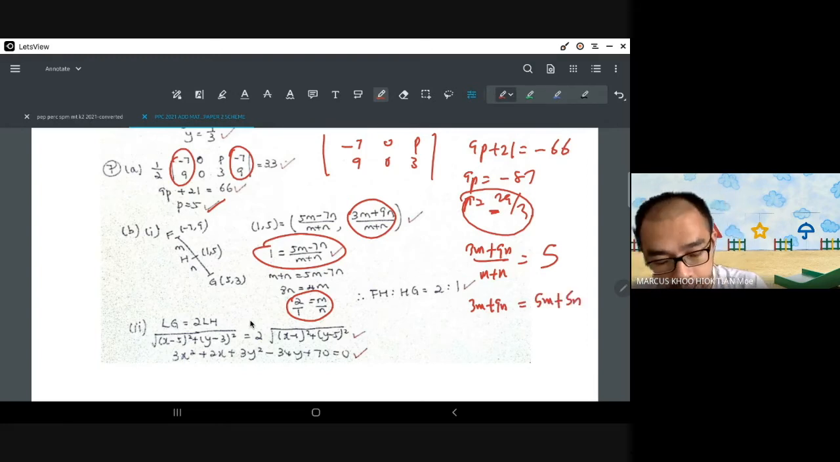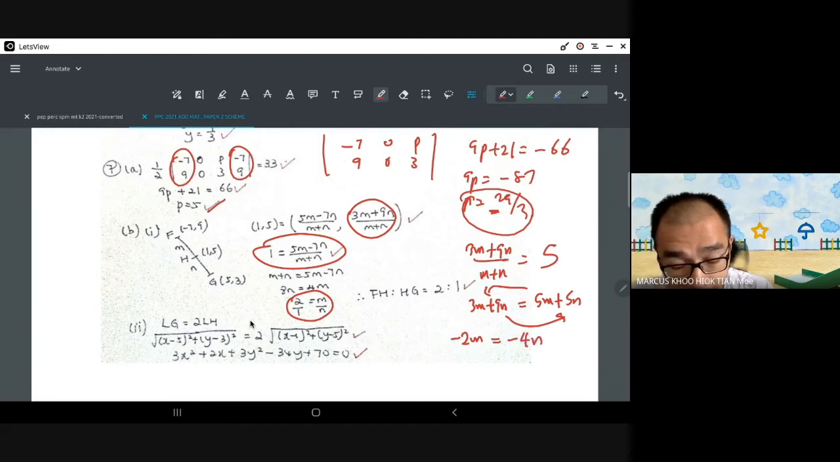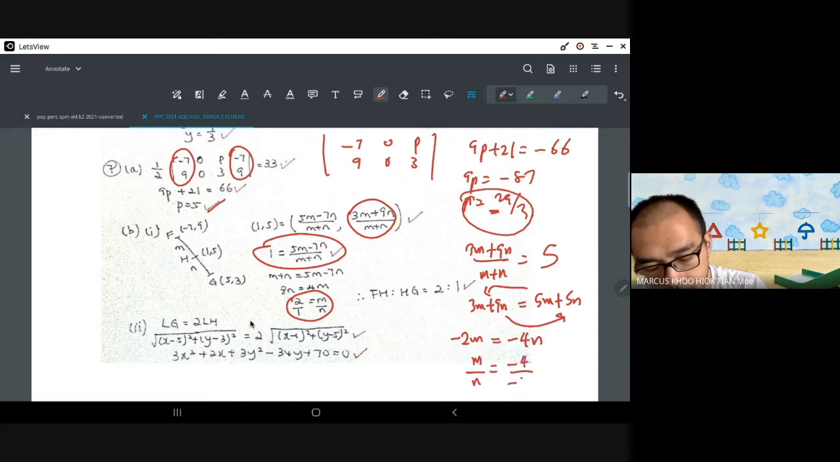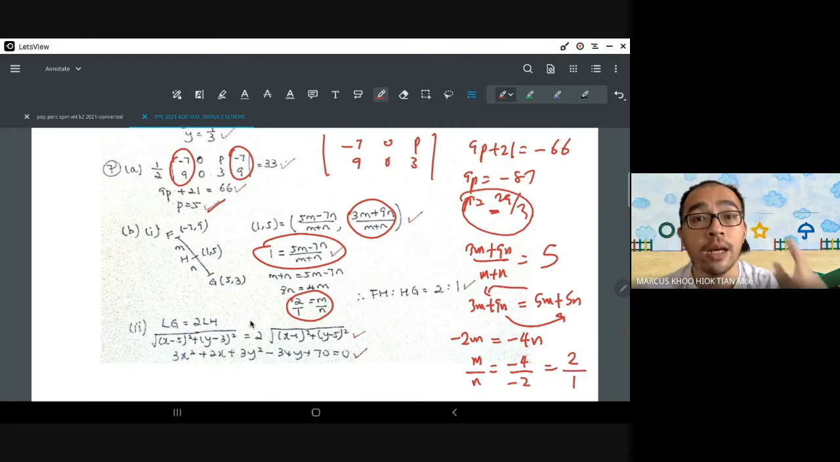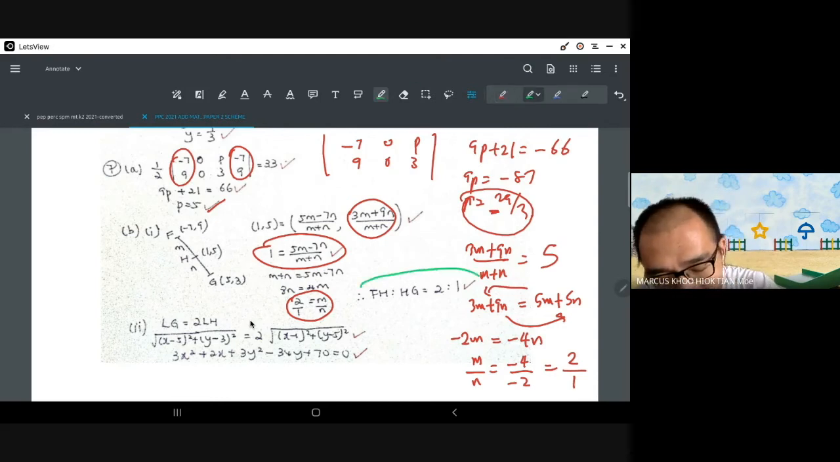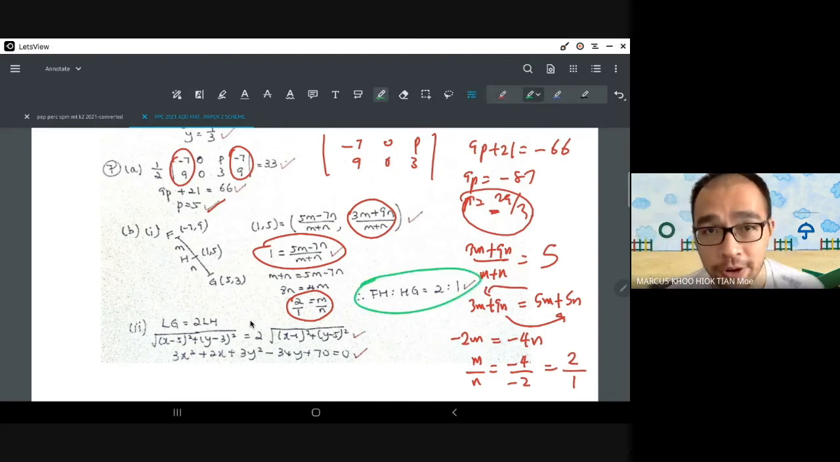Then I'm going to bring this across and this across. So I get -2M equals to -4N. 5 minus 9, yeah. So M over N equals to -4 over -2, which equals 2 to 1. The thing that is important here is not this, the thing that is important here is this, which a lot of people forgot to write.